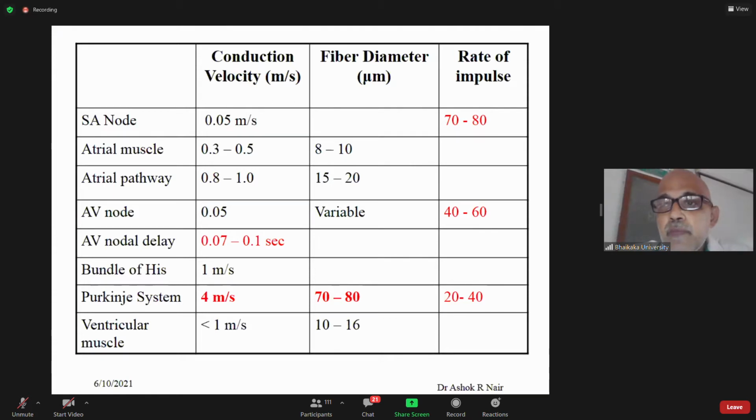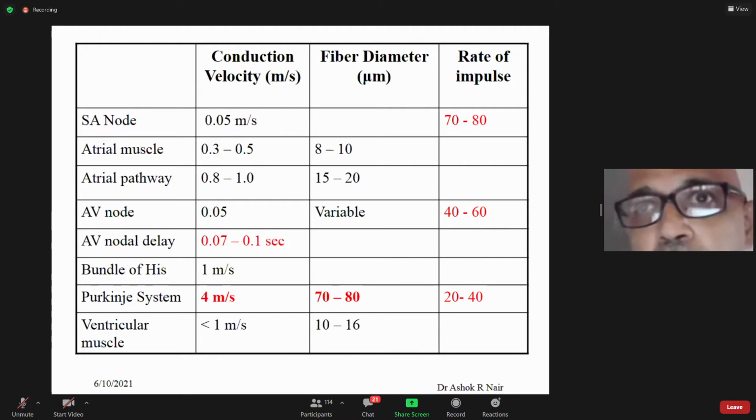The SA impulse rate was 70 to 80, but the AV nodal rate is around 40 to 60. So it was driven at a much faster rate, so there is an overdrive suppression. It will take some time to overcome this overdrive suppression, so there is a delay.